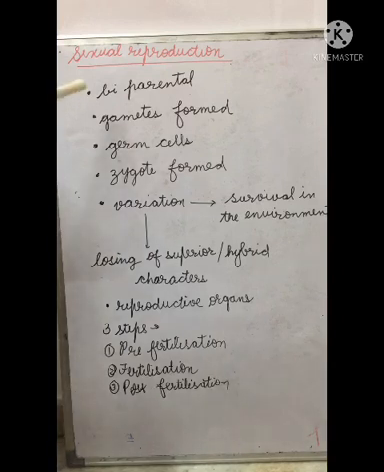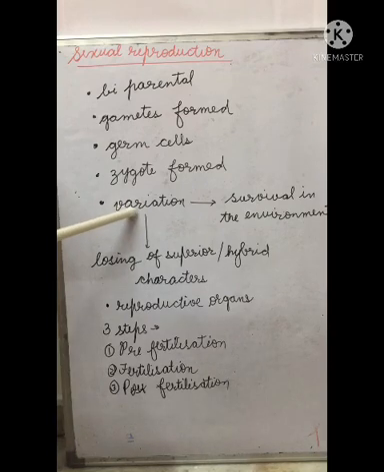First, it is a biparental process, which means two parents are involved in the reproduction procedure. The gametes, or germ cells, are formed in this process, and the zygote which forms after the fusion of these gametes is also formed. Now variation takes place in sexual reproduction. This variation has one advantage and one disadvantage.